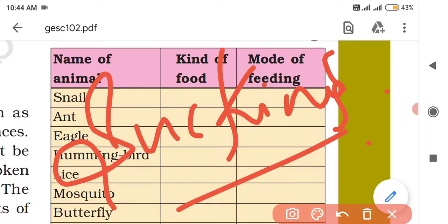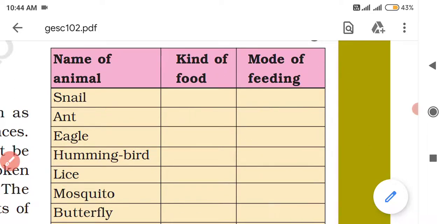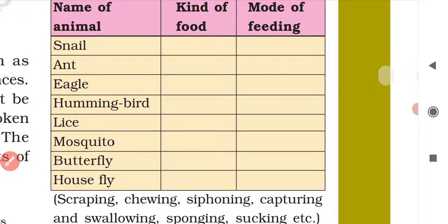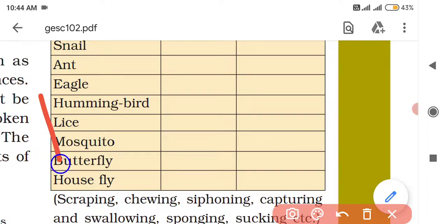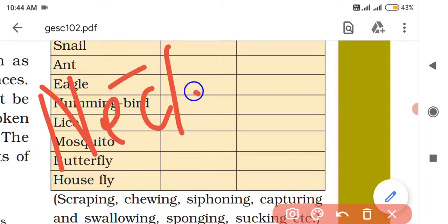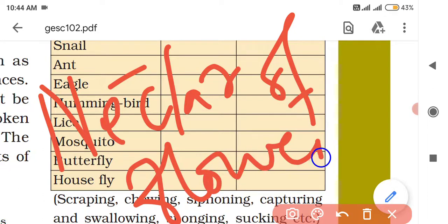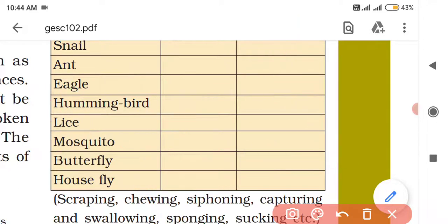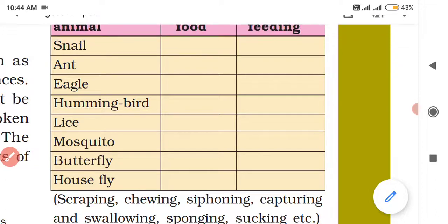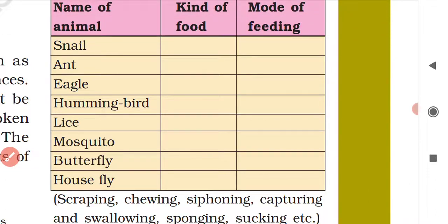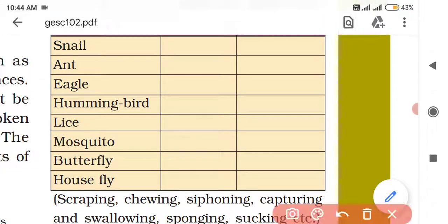Butterfly. What about butterfly? The food will be nectar of flower, and mode of feeding is siphoning here.